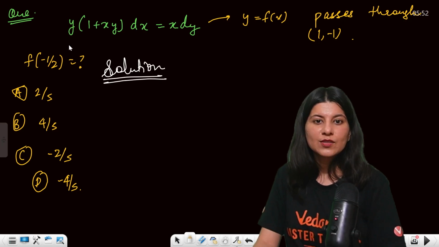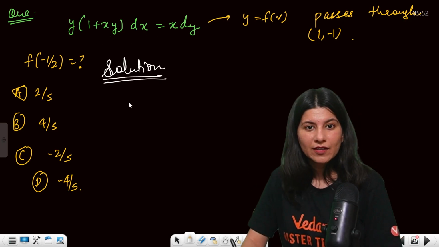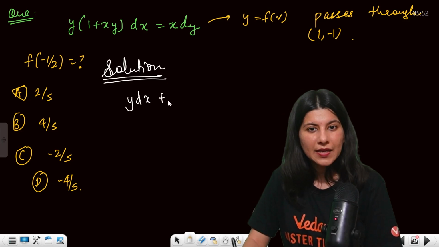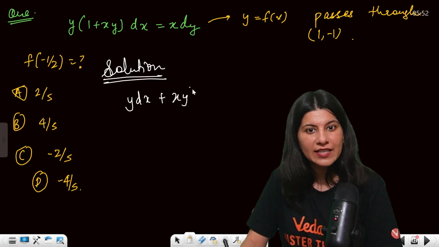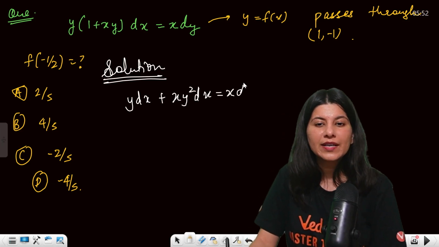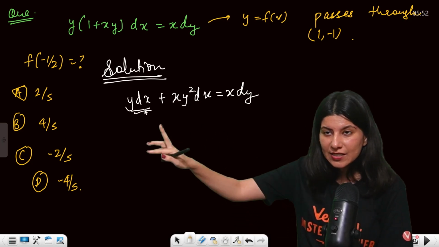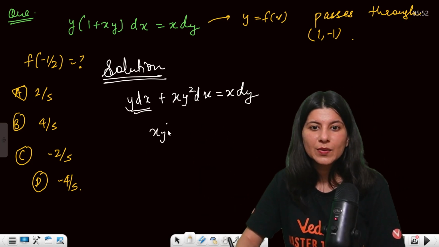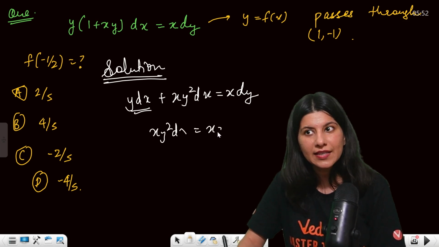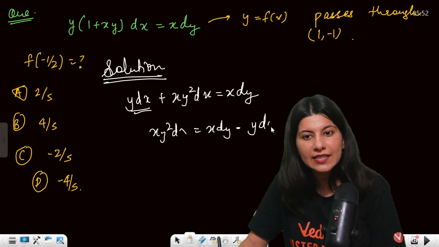first of all understand, multiply it: y dx plus xy square dx equals to x dy. Now what I'll be doing is shifting this y dx towards the right hand side. xy square dx equals to x dy minus y dx.